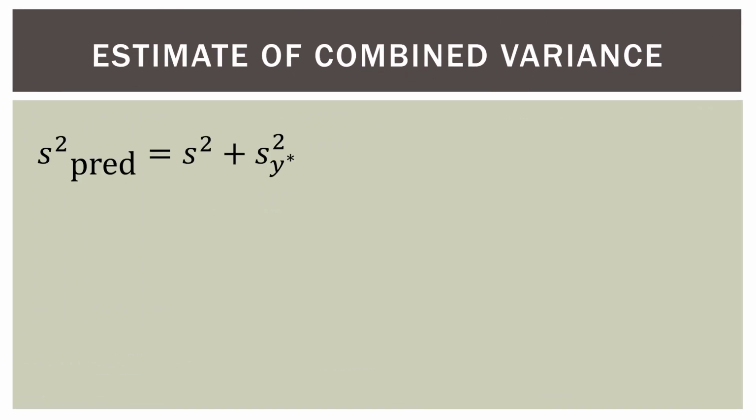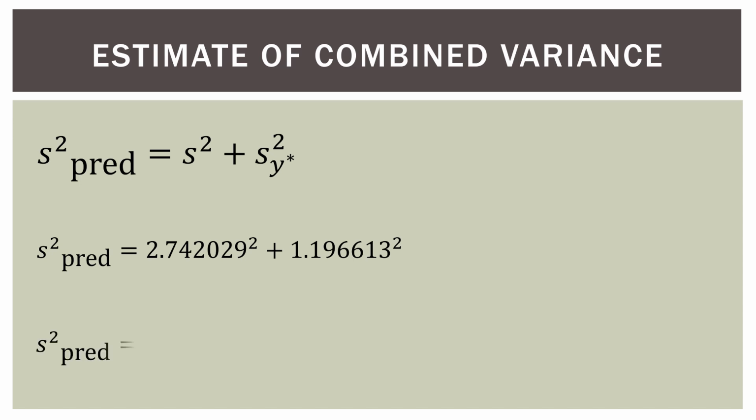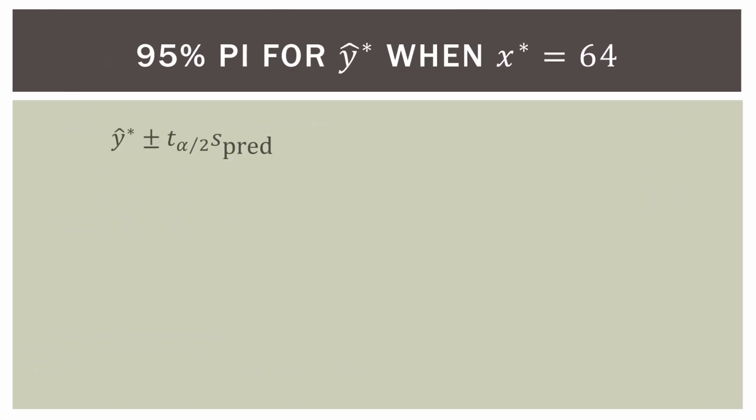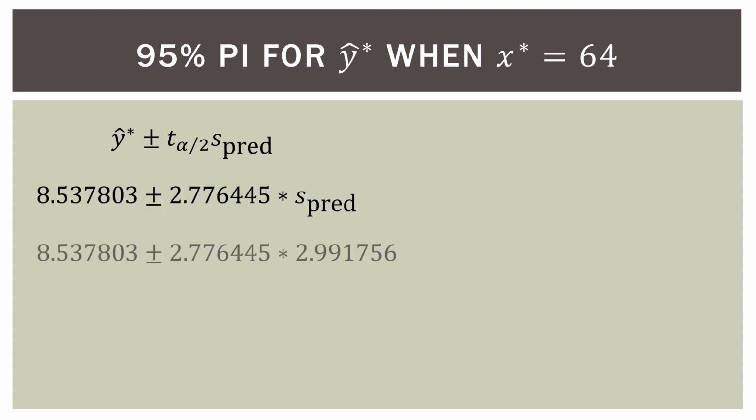So that's our equation there. Square, add, and here we go. We have our variance of 8.950606. We can take the square root of that to get just S prediction, and that is 2.991756. Now we go ahead and put everything in. That's what we had before. We just found our S, which is 2.991756. Do some multiplication, and now we're almost at the interval we're looking for.